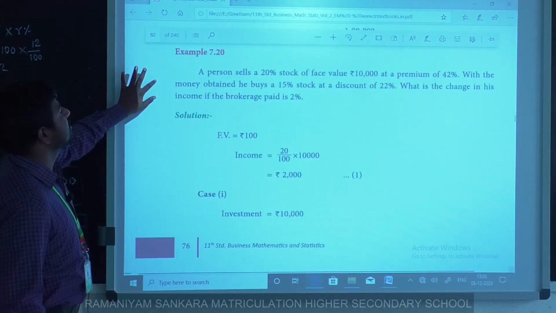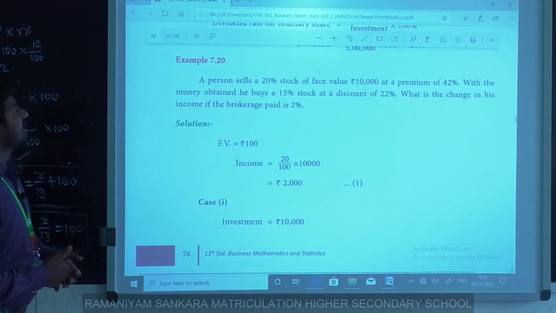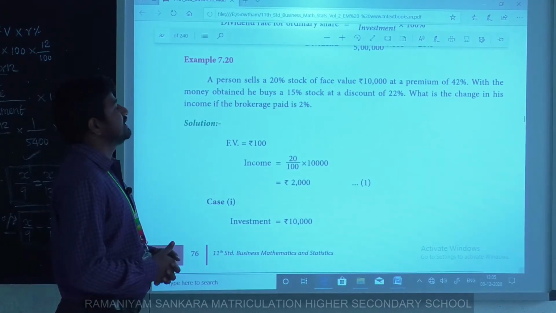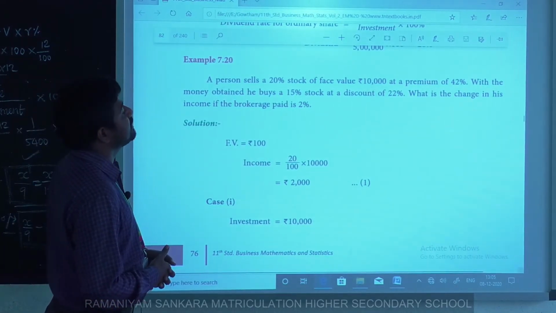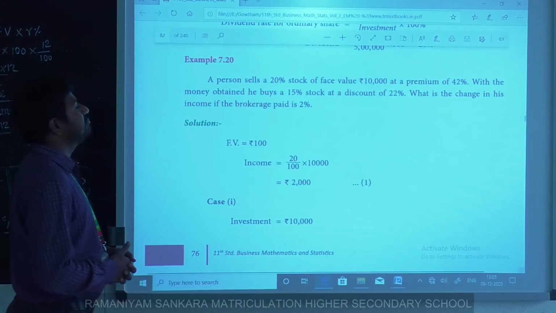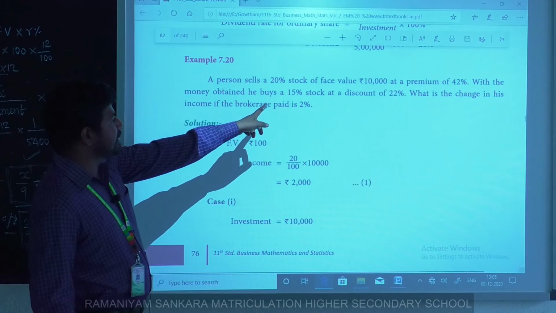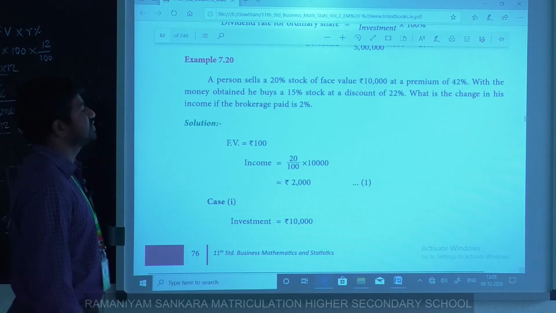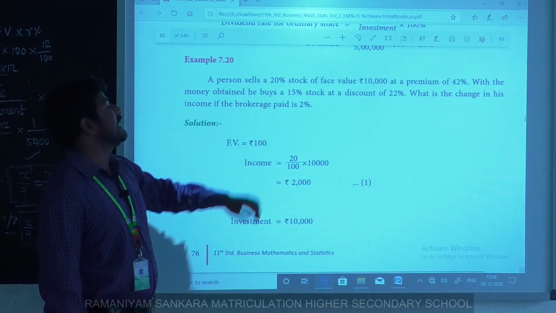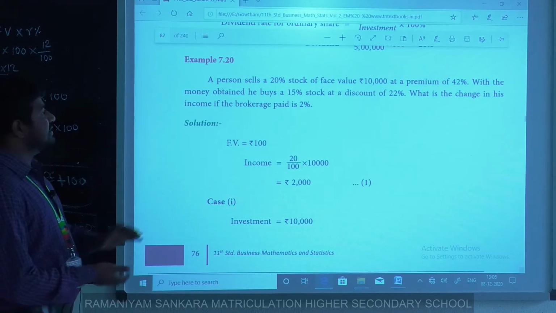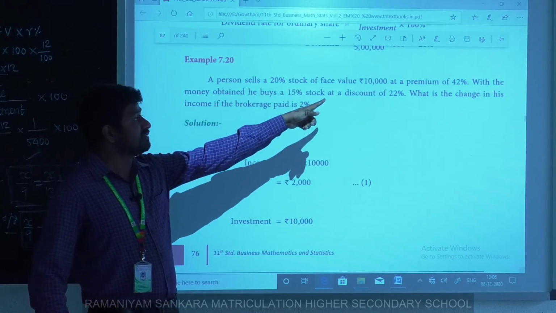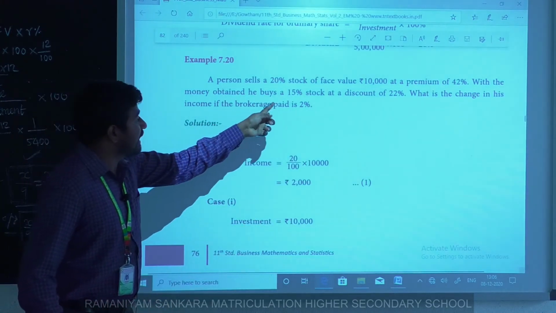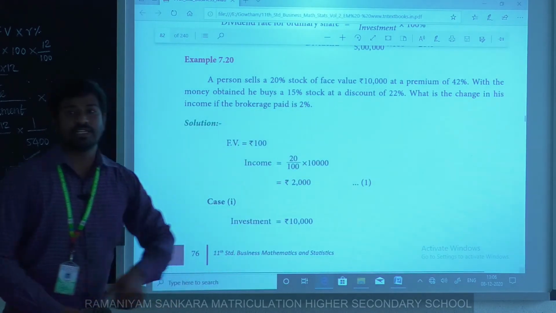Next, example 20. A person sells 20% stock of face value rupees 10,000 at a premium of 42%. With the money obtained, he buys 15% stock at a discount of 22%. What is the change in his income if brokerage is paid? Clear? A person sells 20% stock of face value 10,000 at a premium. Next, with the money obtained, he buys 15% stock at a discount of 22%.